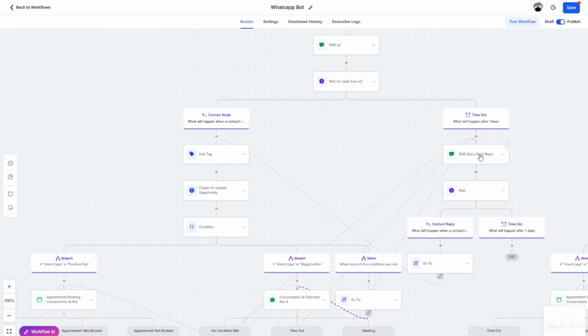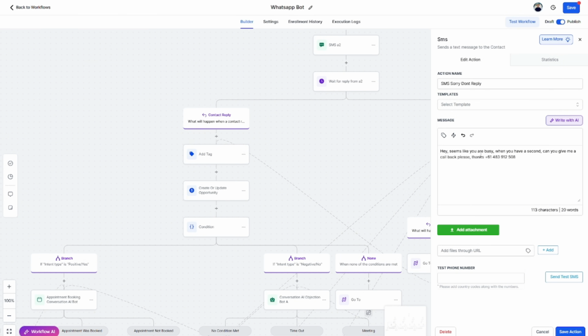So if they don't answer the questions, if anything goes wrong, we're still going to send them that message, say, hey, look, sorry, you must be busy. How about we talk? So we ask the question again. Anything else, send us a message back. So hopefully they send a message back, and then a bunch of AI stuff can fire again. So, and that is really it.